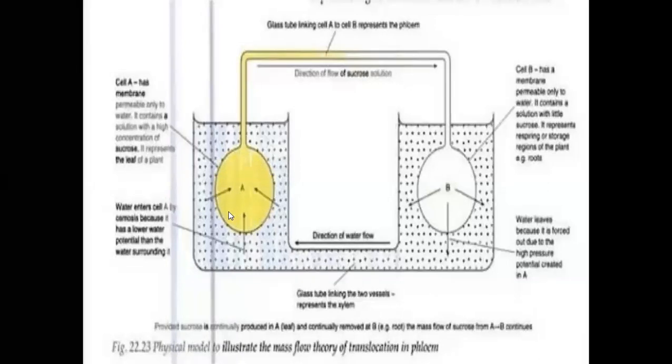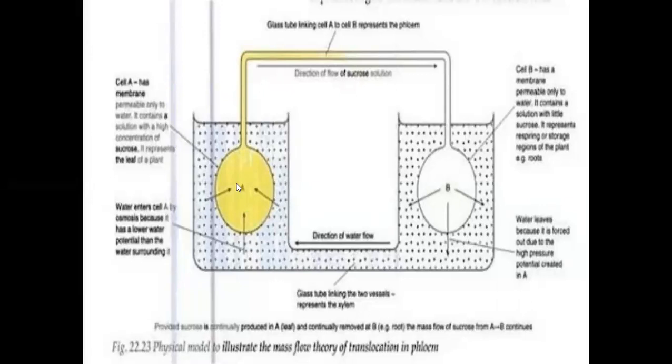What will happen during this osmotic potential pressure? Water from beaker D enters into the A osmotic potential part. In part A, pressure builds up.